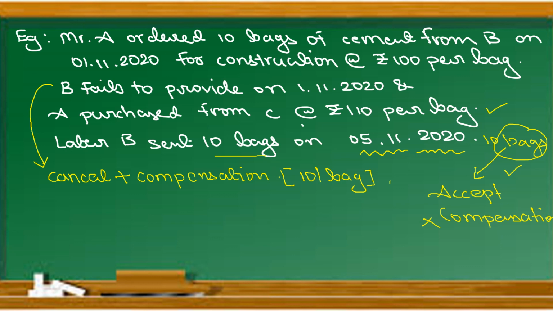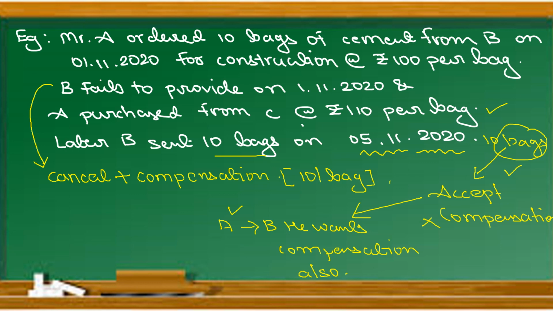But at the time of accepting this performance at a later date, if he has told that he wants compensation also, in that case A is entitled to the compensation even though he is accepting the performance of the contract at a later date. Clear? Simple, it is, right?